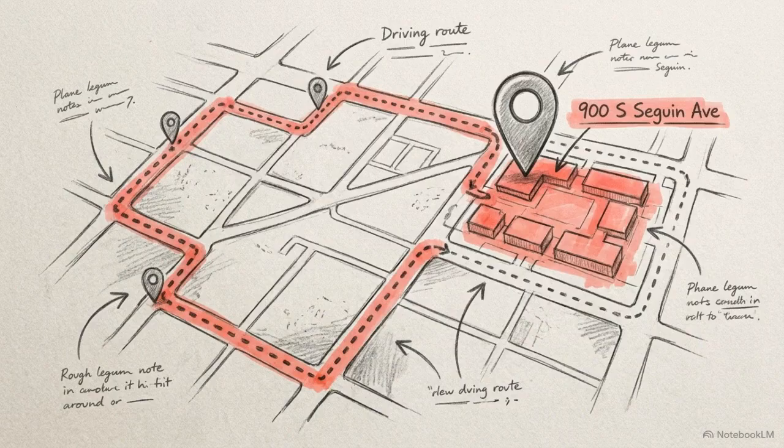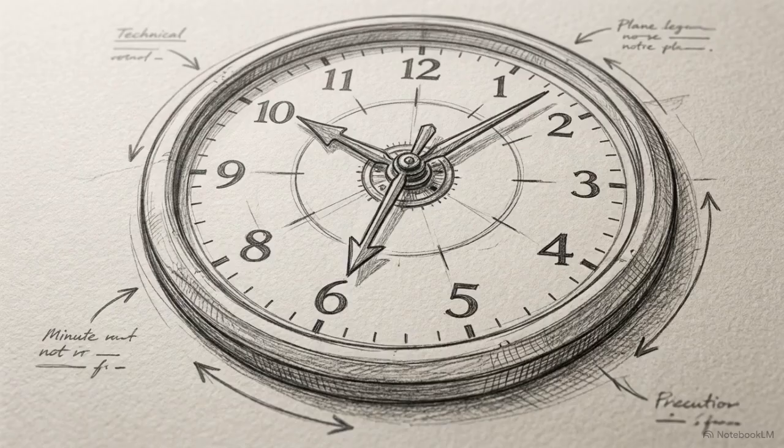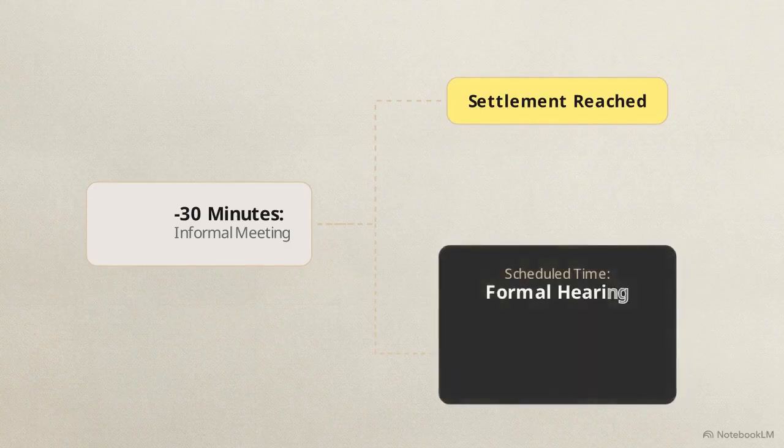On the day of your appointment, drive to the CAD headquarters at 900 South Seguin Avenue. Arrive a minimum of 30 minutes before your scheduled hearing time. That 30-minute window is an informal meeting with a CAD appraiser. If they agree with your evidence, you can negotiate a settlement right there. If not, you move to the formal hearing room to present your paper copies to the full board.